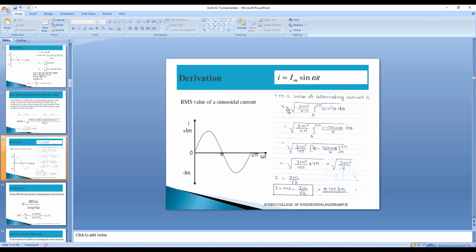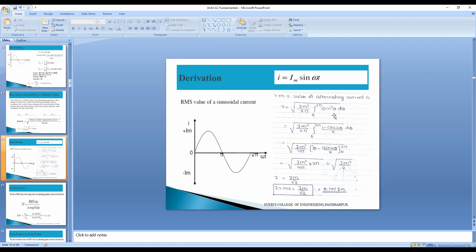So already IRMS equals the square root of 1 by 2 pi. Im square I will take outside, so Im square divided by 2 pi we can write, and the integration from 0 to 2 pi of sin square omega t d omega t. In place of omega t I will substitute theta, so sin square theta d theta is what we are going to consider here.